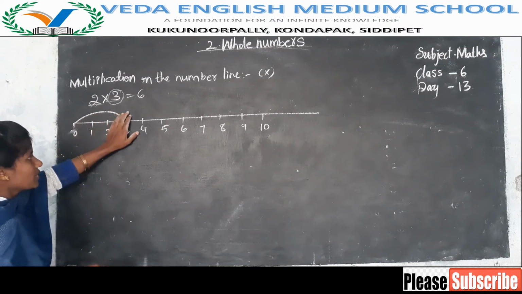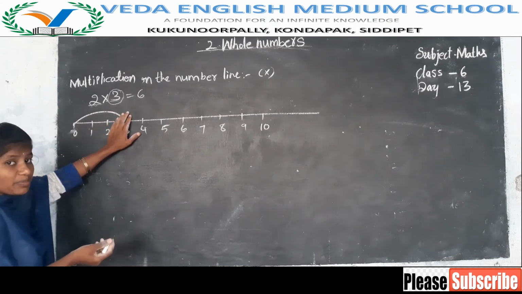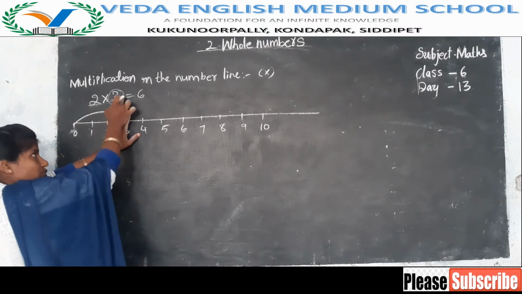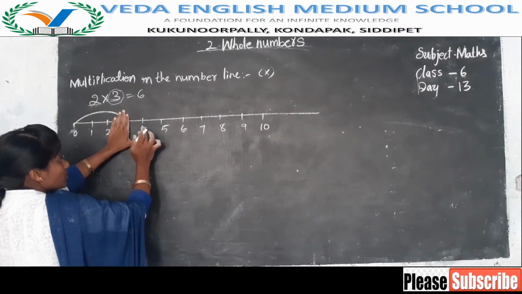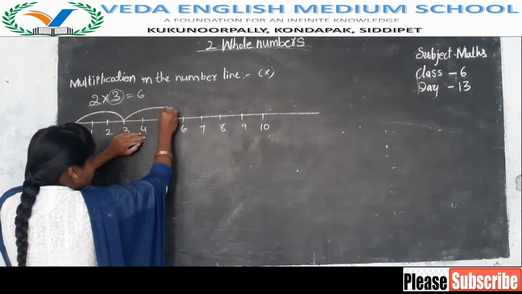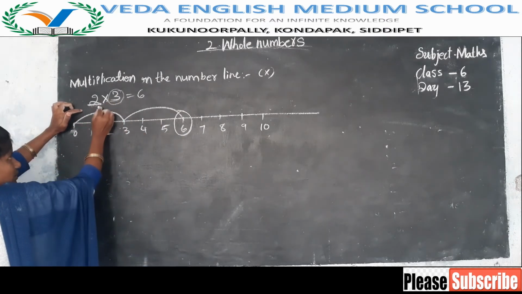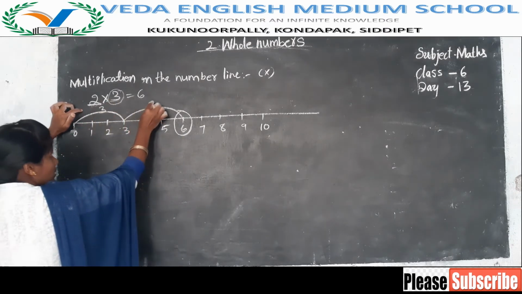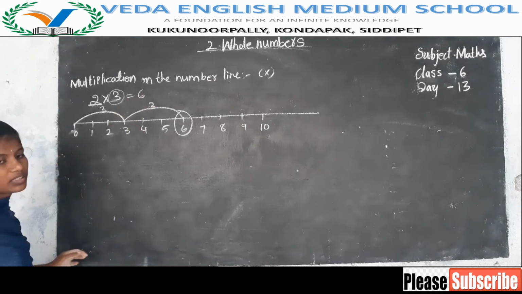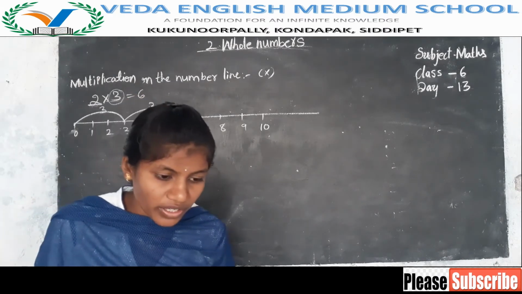One step has completed. Then one more step. In the other step also, how many moves do you have to go? 3 moves. So leave this 3 and count 3 numbers: 1, 2, 3. Answer is 6. 2 steps, in each step 3 moves. It is 3, 3. 3 plus 3 is 6. Like that. Okay.